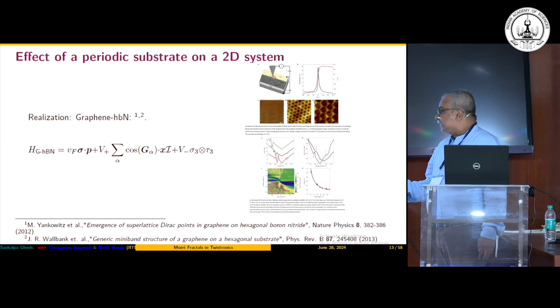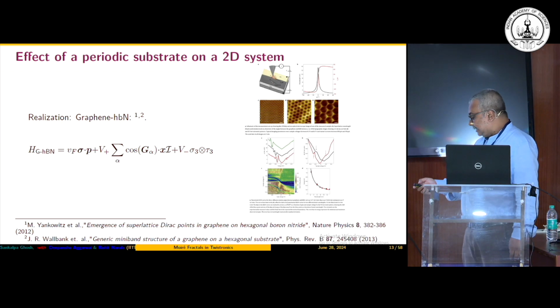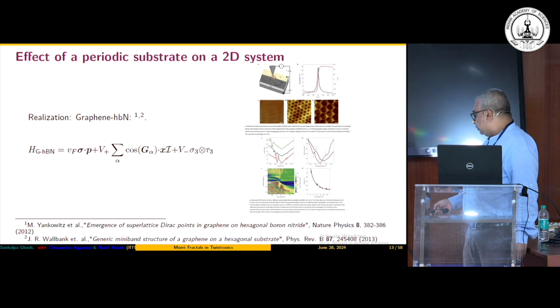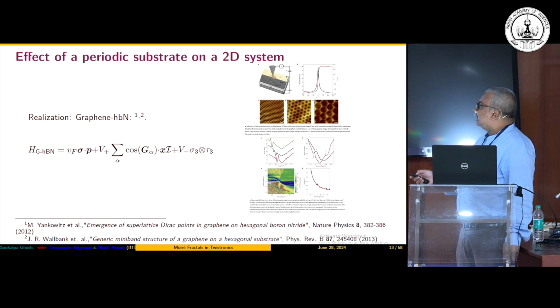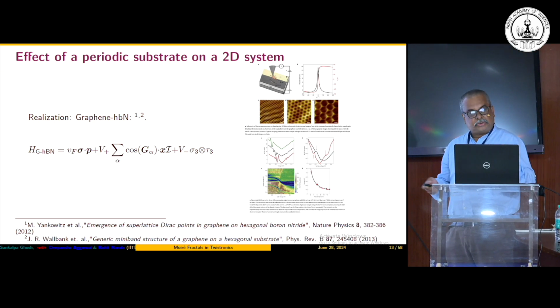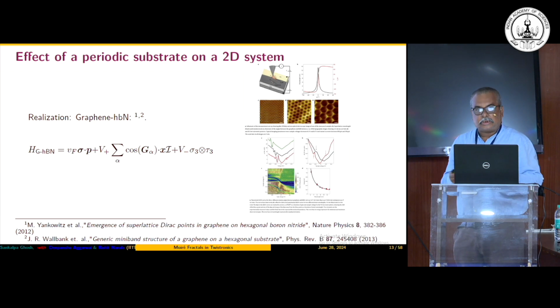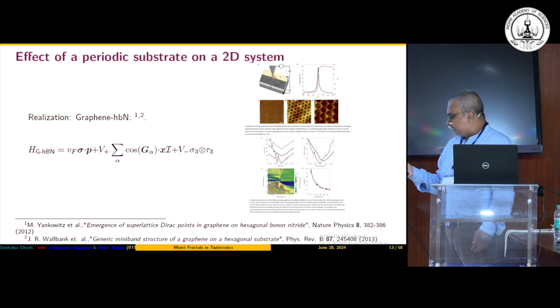So the first instance is this very interesting work which was done in experiment, and then there is a subsequent beautiful theory paper in 2013 where they considered the graphene over the hexagonal boron nitride. They both have the hexagonal lattice structure, but there is a slight lattice mismatch. So if you put graphene on the hexagonal boron nitride, it creates the Moiré. So that is the first Moiré.